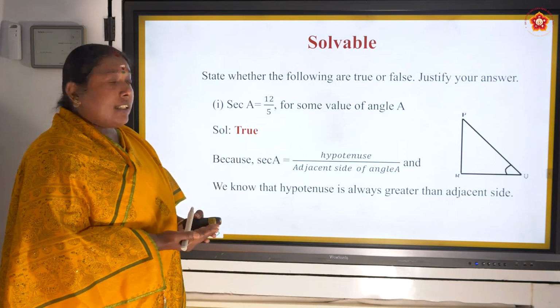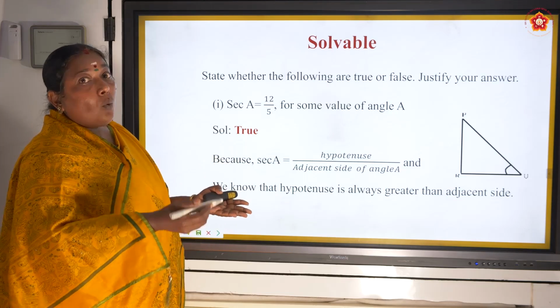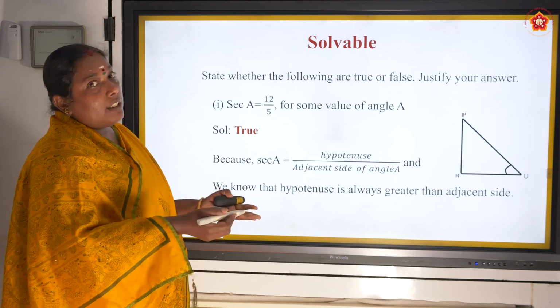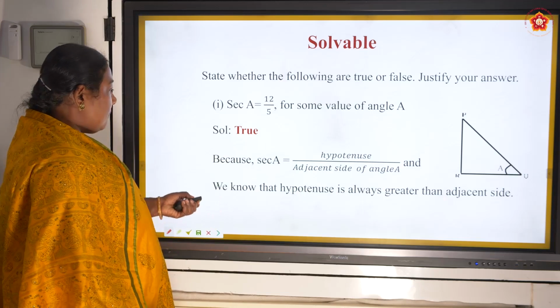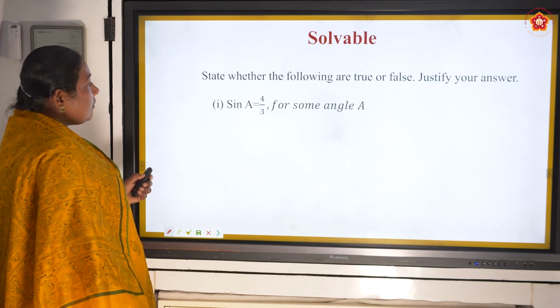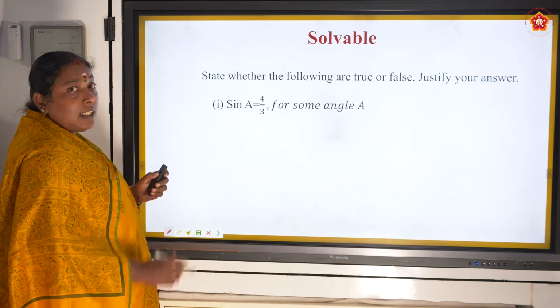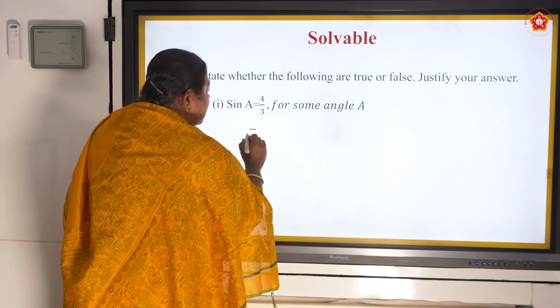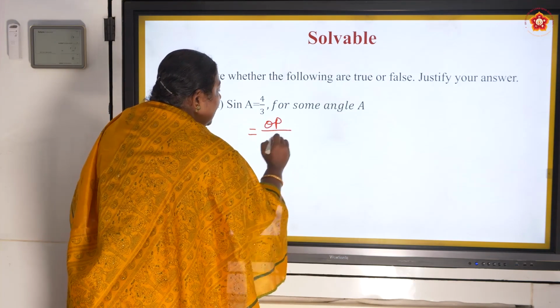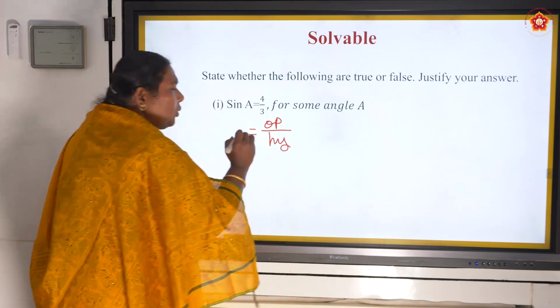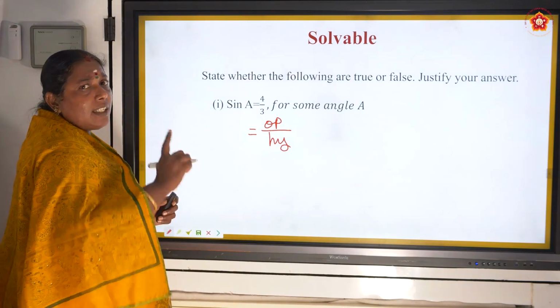How do you tell that the hypotenuse is the biggest? Try with the help of Pythagoras. You will get the answer, right? Next. Sin A is equal to 4 by 3. Is it possible? What is the value of sin A? Opposite by hypotenuse. Just now we said that the hypotenuse should be greater than both the sides.